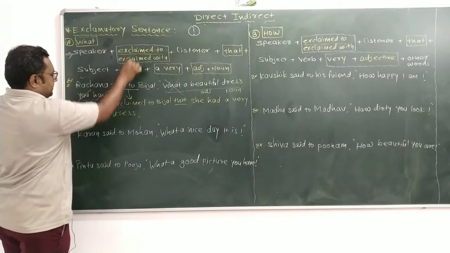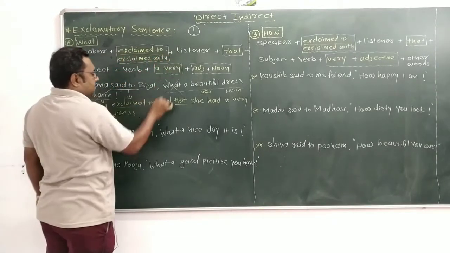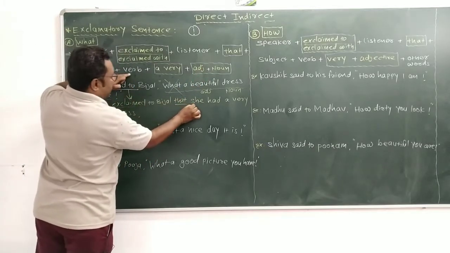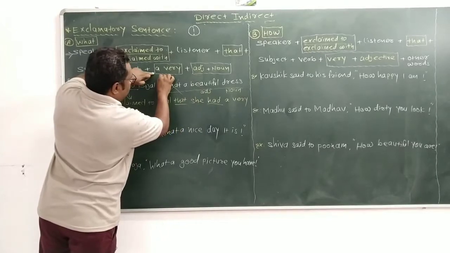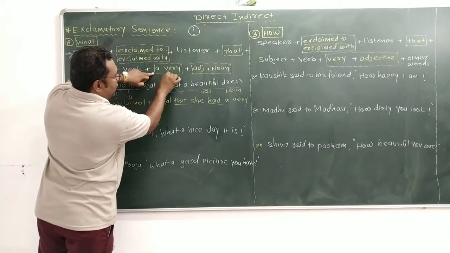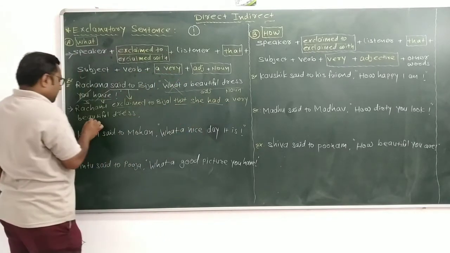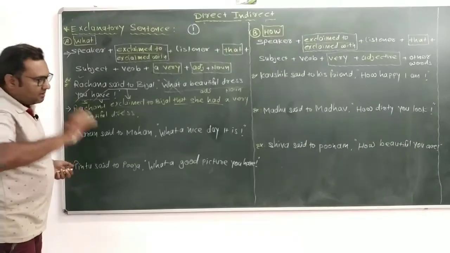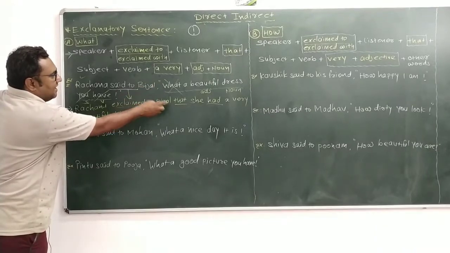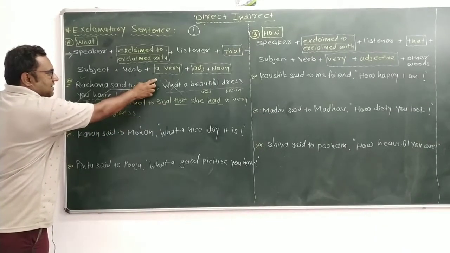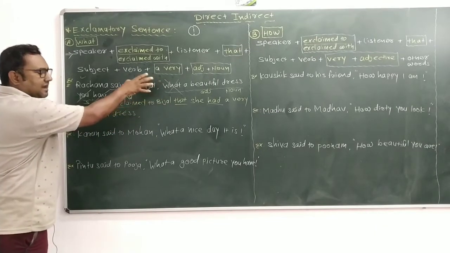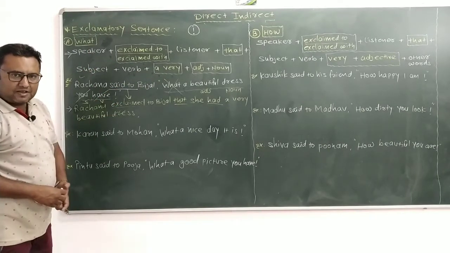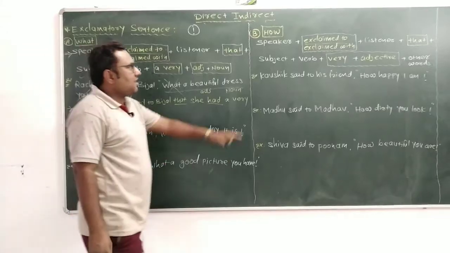Subject Rachna, exclaimed to is the reporting verb, listener Bijal, conjunction that, subject she, verb had, remove what and write a very. So a very, after that beautiful is the adjective, and then dress is the noun. The same thing here: the article a is given. That is why generally the articles a and an are used in a what sentence.